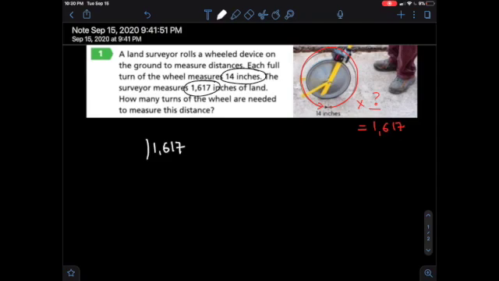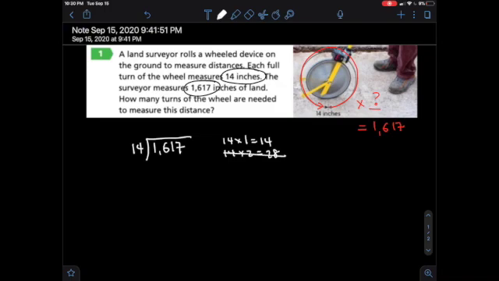1,617 divided by 14. I know that 14 doesn't fit into 1, so I'm not going to use that. Instead, I'm going to look at this 16. I know that 14 times 1 equals 14, and 14 times 2 is 28, that's too much.